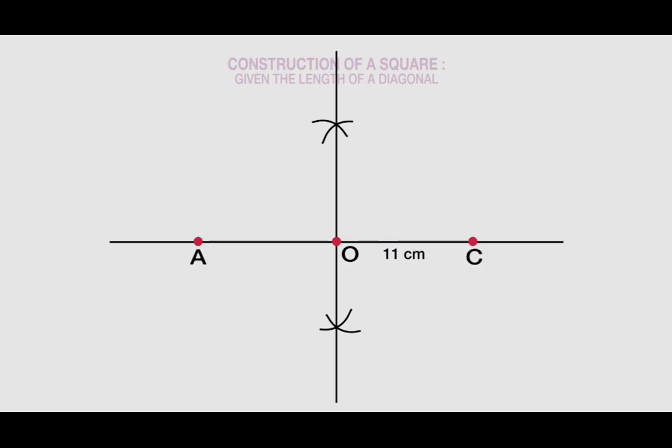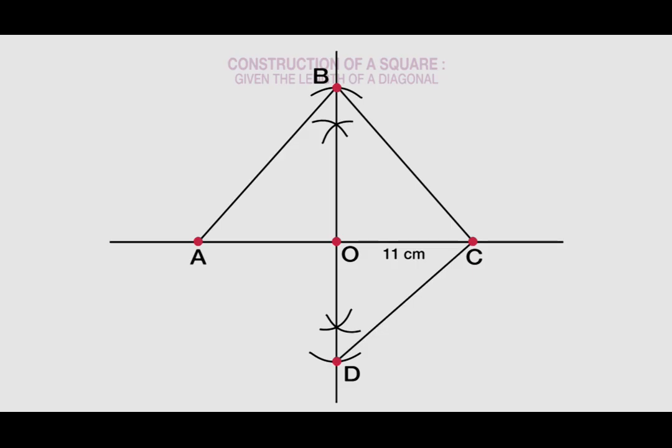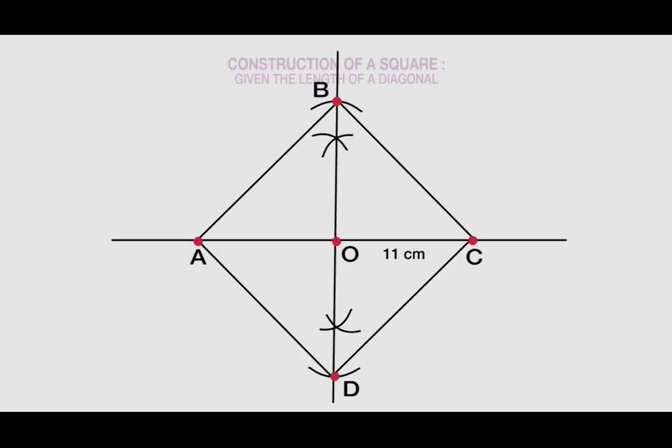Using the length AO as the radius and with your compass point at O, draw arcs to intersect the line of the bisector at B and D. Step 4. Join points A and B, B and C, C and D, and A and D with straight lines to complete the construction.